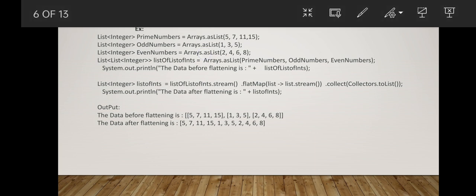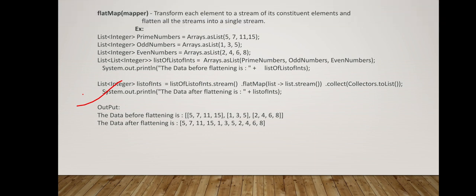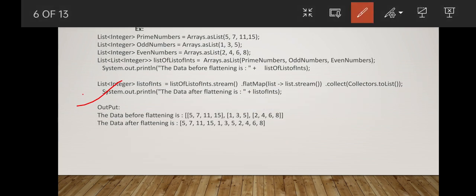Okay, so we have the next one, flatMap. FlatMap is also an intermediate operation, because in flatMap we can consider that we have a list of a stream, a list of strings. Here you can see we have a list of integer arrays, using Arrays.asList. We have prime numbers, odd numbers, even numbers.